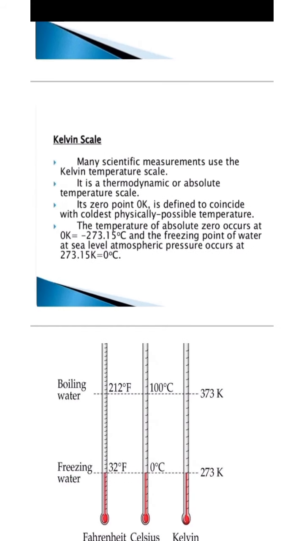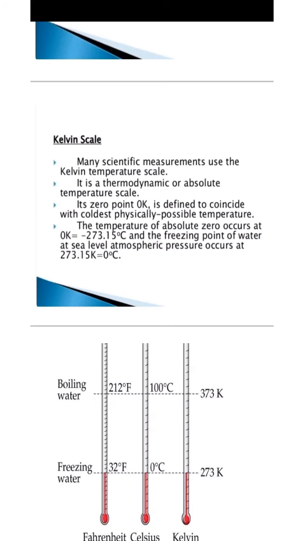Kelvin scale. Many scientific measures use the Kelvin temperature scale. It is a thermodynamic or absolute temperature scale. Its zero point, 0 Kelvin, is defined to coincide with the coldest physically possible temperature, or you can say that at that temperature there would be no molecular or atomic level movement, there will be no movement at all.